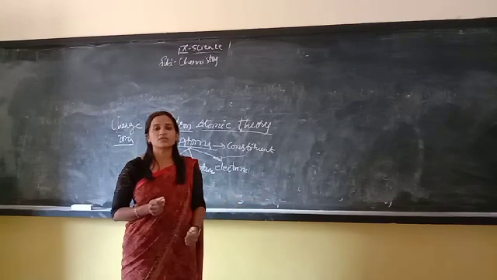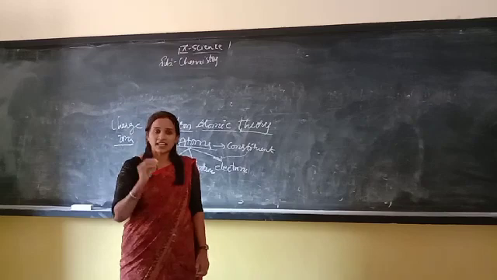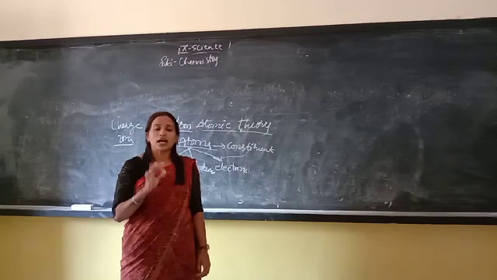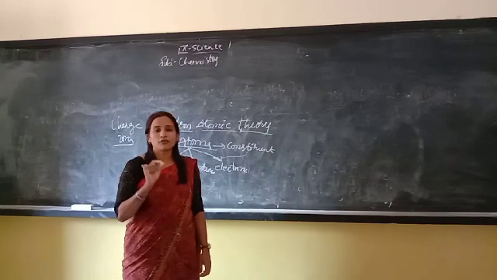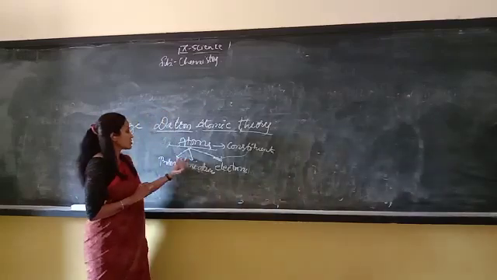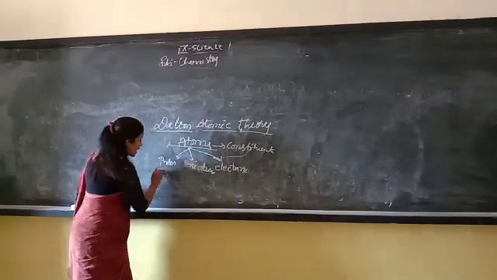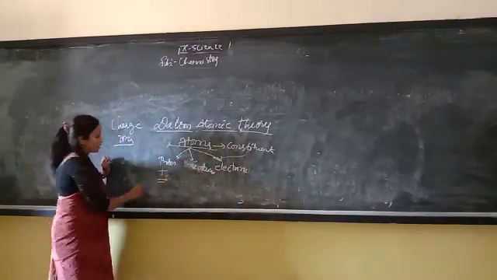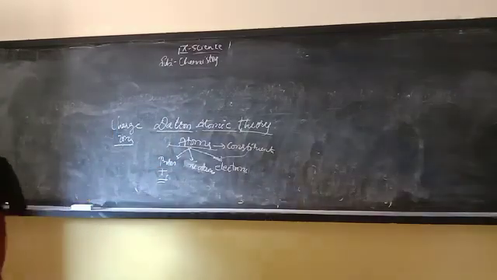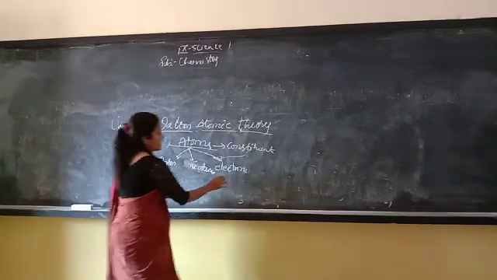But later on many scientists proposed experiments, and J.J. Thomson also proposed experiments, and they concluded that each and every atom has constituents: protons, which carry a positive charge, which we represent as a plus, and electrons, which carry a negative charge.